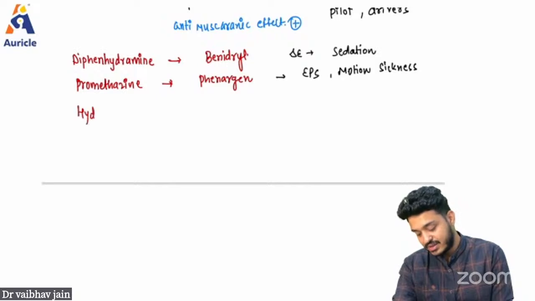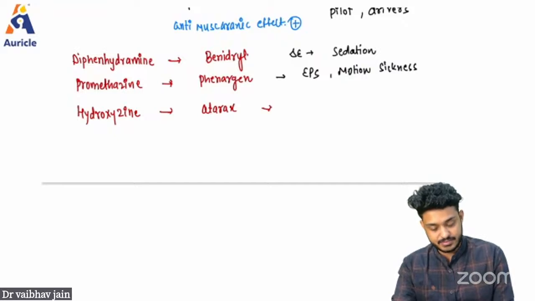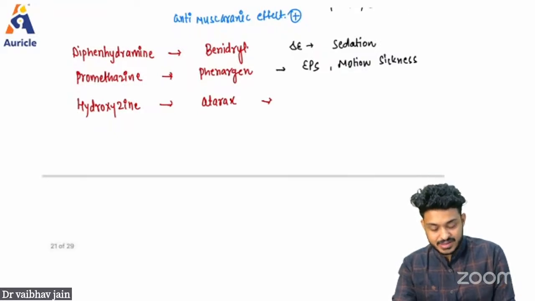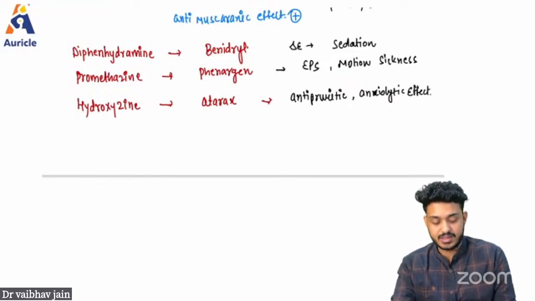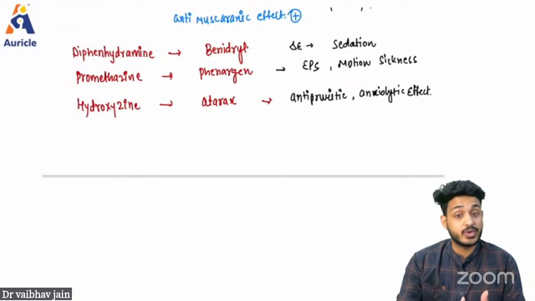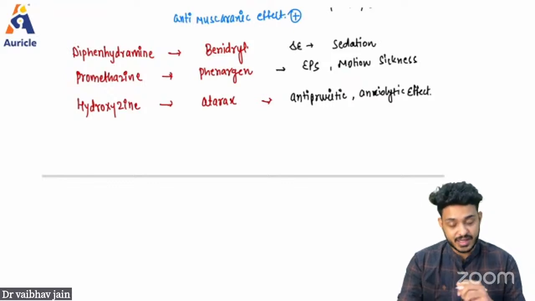We have other drugs like hydroxyzine. It comes with the brand name Atarax. This is an antipruritic agent. It also has some anxiolytic effect like benzodiazepines. It also depresses your brain, and we can use this hydroxyzine in children, right? They are not sleeping, they are having itching, so we can use it.